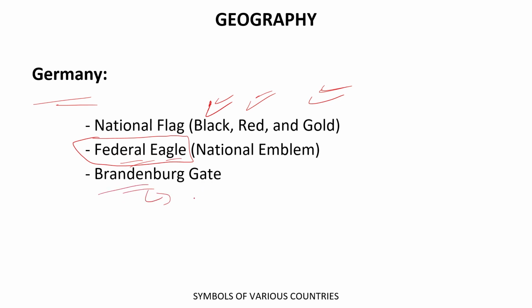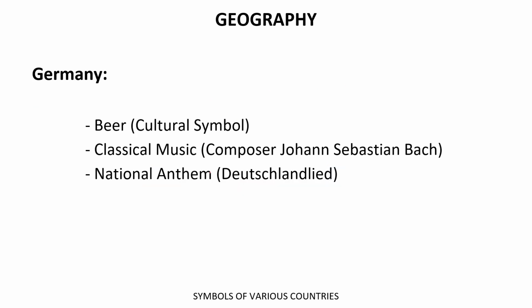And the famous architecture and building is the Brandenburg Gate. Thereafter, the cultural symbol of Germany is beer. The classical music is by composer Johann Sebastian Bach. It is the classical music of Germany.